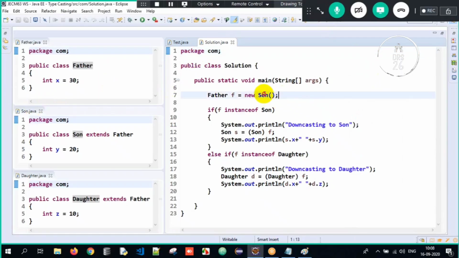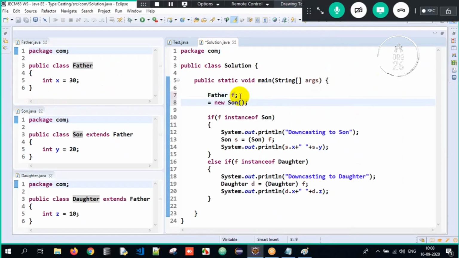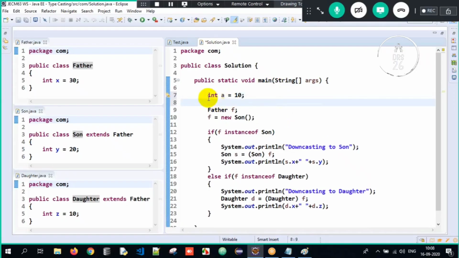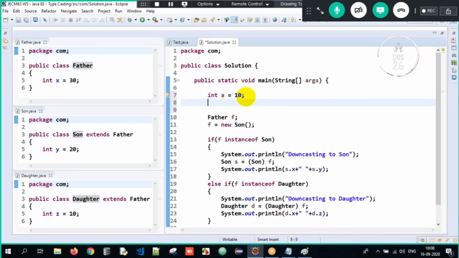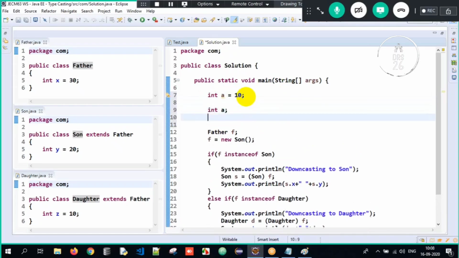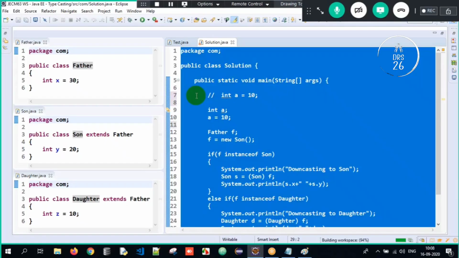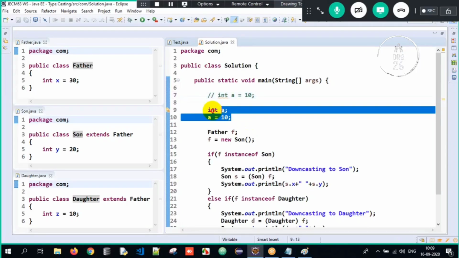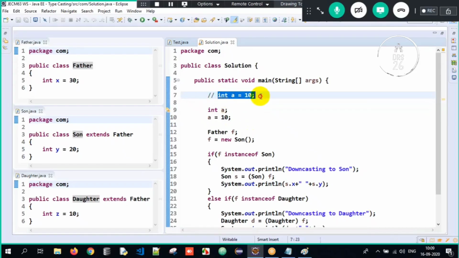Absolutely. But this can also be done in two ways. How? Sir, I will declare it separately, and I will initialize it separately. Possible, no? See, declaration and creation. It's very simple, guys. See, int a equals 10. What does it mean? Declaration and initialization. Can we do it in two lines? int a is declaration, a equals 10 is initialization. The reason it's giving an error is because we have already declared it. See, this is declaration and initialization separately, and here we are doing it together in a single line.